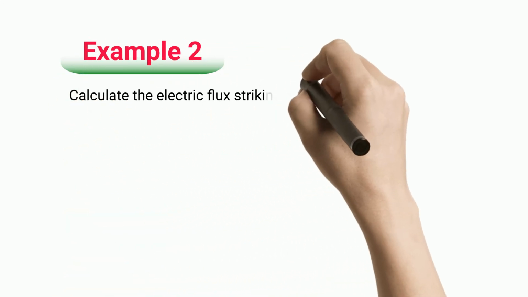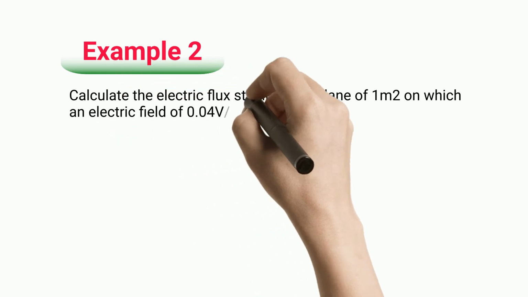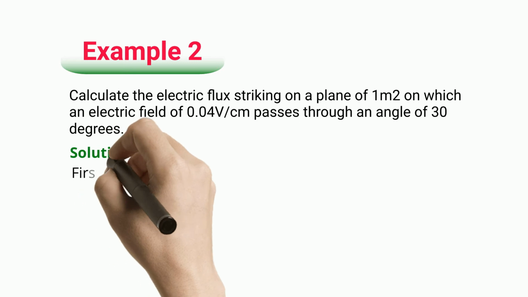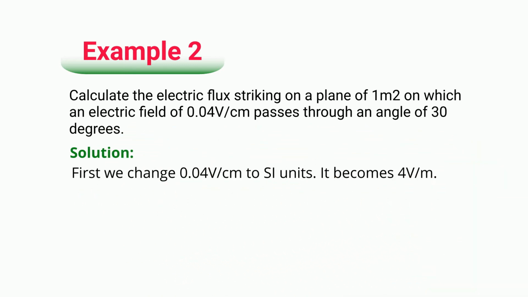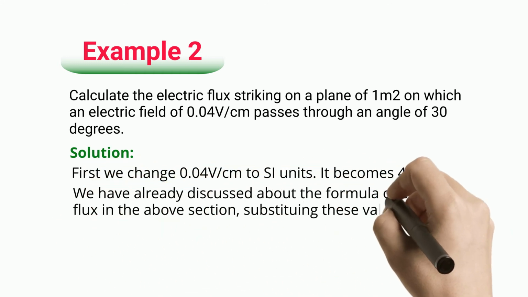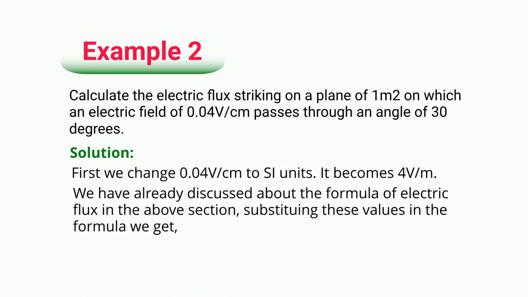Example 2. Calculate the electric flux striking on a plane of 1 square meter on which an electric field of 0.04 V/cm passes through an angle of 30 degrees. Solution: first we change 0.04 V/cm to SI units. It becomes 4 V/m. We have already discussed the formula of electric flux in the above section. Substituting these values in the formula, we get electric flux equals 2 Vm.